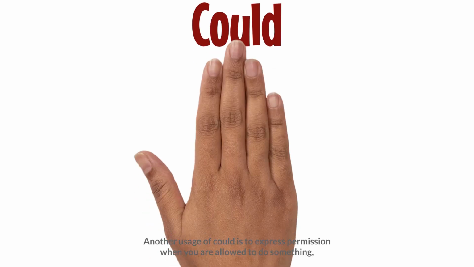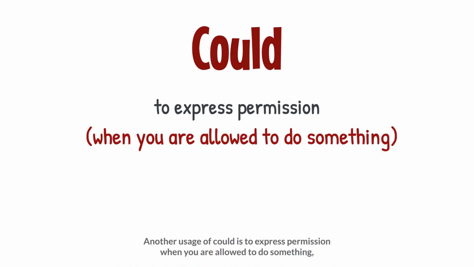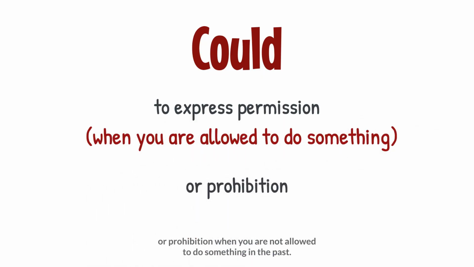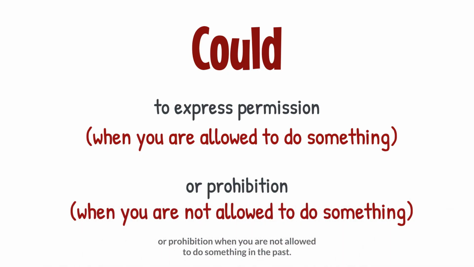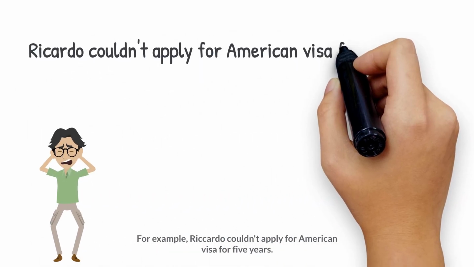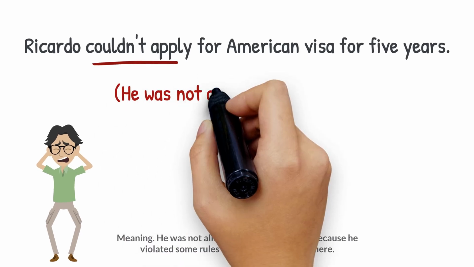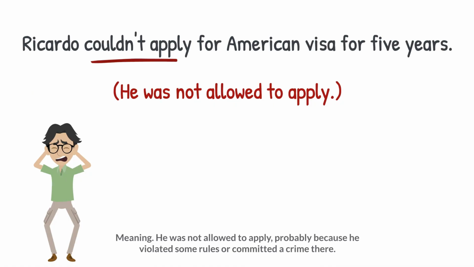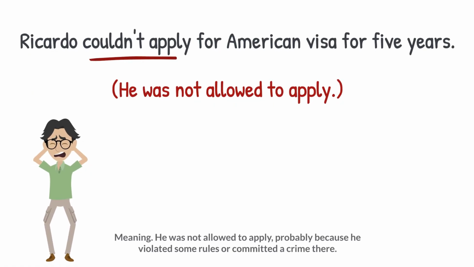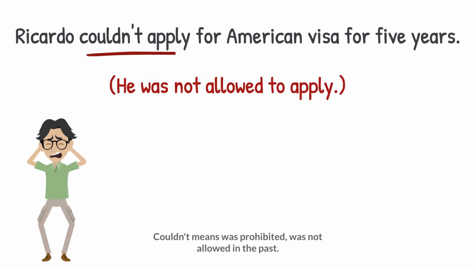Another usage of could is to express permission when you are allowed to do something, or prohibition when you are not allowed to do something in the past. For example, Ricardo couldn't apply for American visa for 5 years, meaning he was not allowed to apply, probably because he violated some rules or committed a crime there. Couldn't means was prohibited, was not allowed in the past.